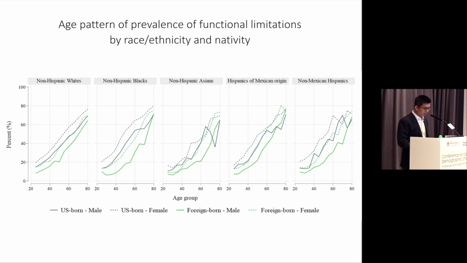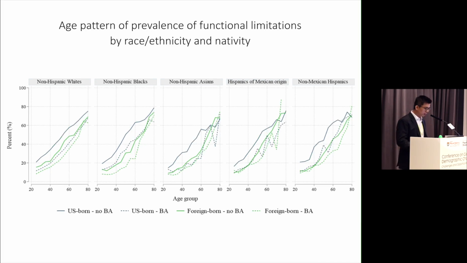Differentiating by YSI more or less than 10 years produces similar findings. Again, the pattern for YSI less than 10 years is more unstable due to the smaller sample size. We further differentiate by gender and also by education group. The overall pattern is similar, that is the convergence or crossover happens for both genders and both education groups. And due to time constraints, I'm not going to present findings on activity limitation, but the findings for activity limitation are actually similar to functional limitation.